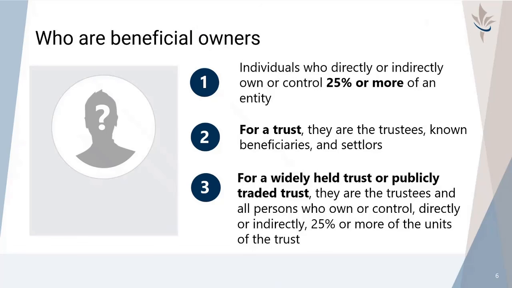Beneficial owners are individuals who either directly or indirectly own or control 25% or more of an entity. When it comes to trusts, this includes trustees, known beneficiaries, and settlors. For a widely held trust or publicly traded trust, they are the trustees and all persons who own or control directly or indirectly 25% or more of the units of the trust. It's important to remember that beneficial owners must always be individuals. They cannot be other corporations, trusts, or entities.